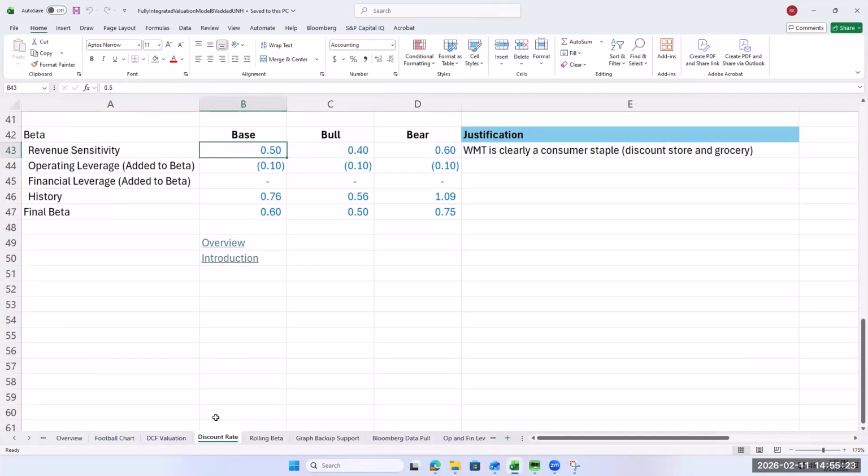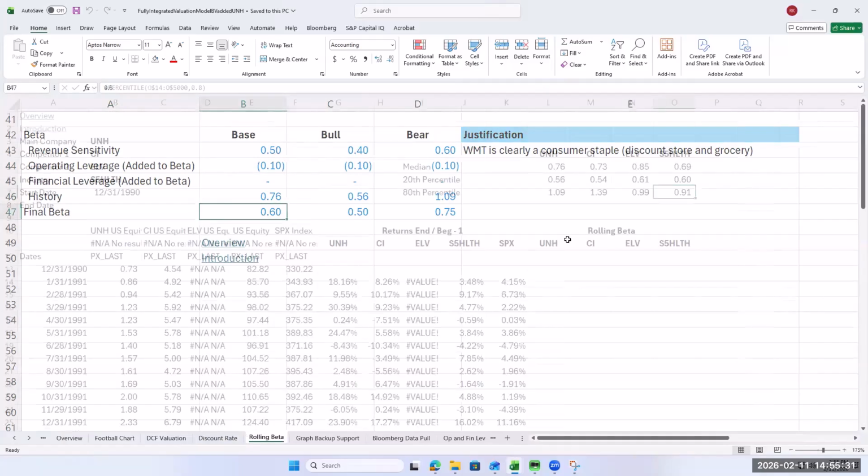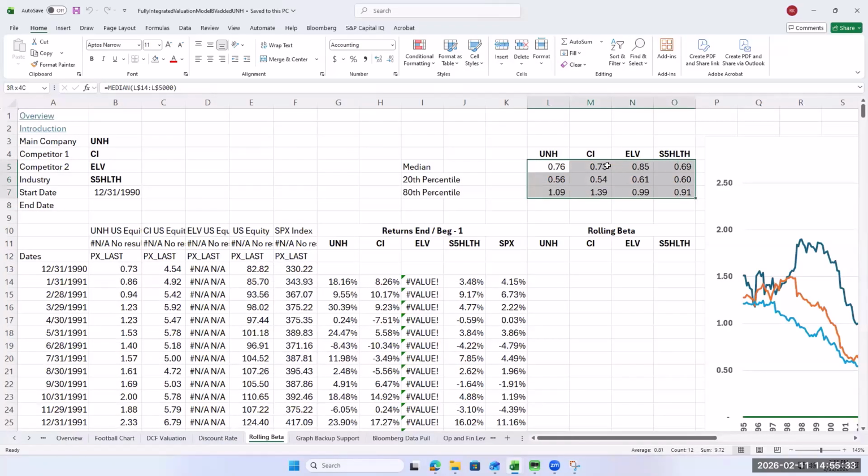So the only thing you have to do in a discount rate is come up with the beta. What we do on the beta is, this first line, you just type in what you think the stock is. I'm kind of ignoring that one. But we have the historical beta for the firm and competitors. That gives you pretty good insight on what you think the beta might be. Is that consistent with what you think? So there you got the discount rate in about 3 minutes. You have a pretty good discount rate. Then we go to DCF valuations.